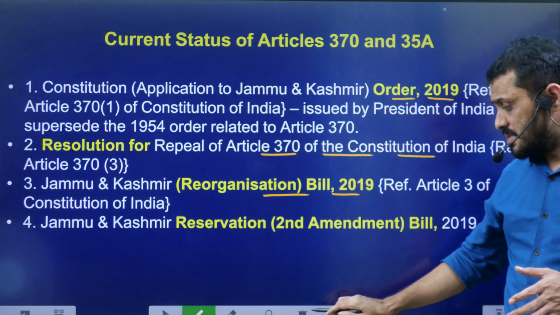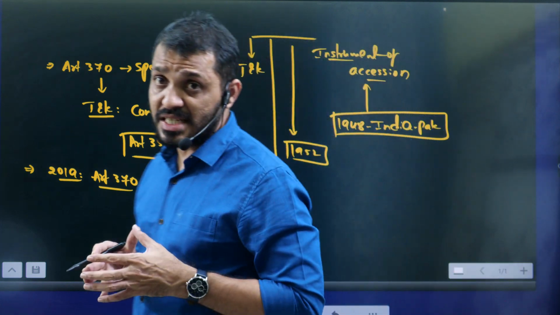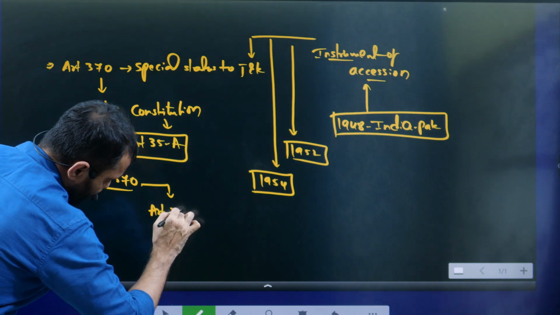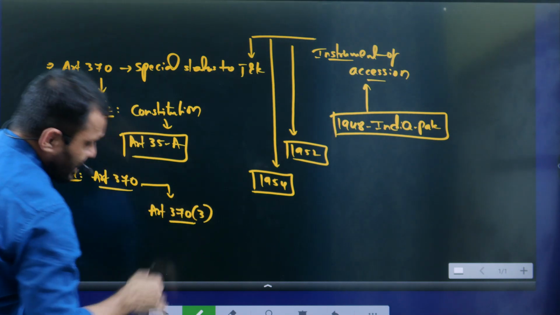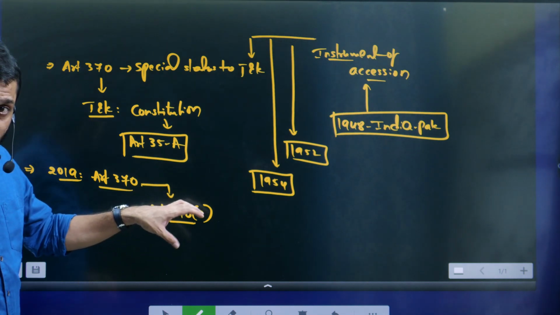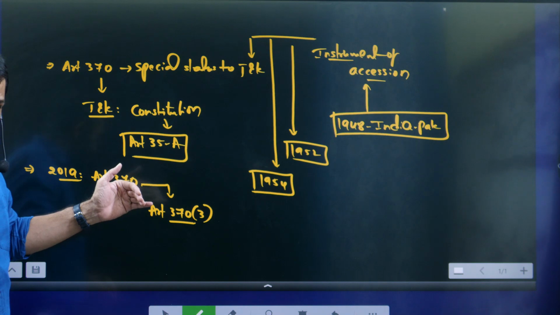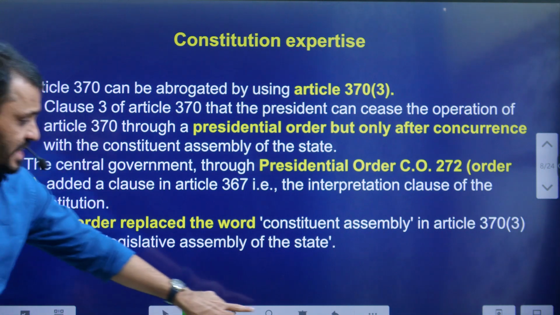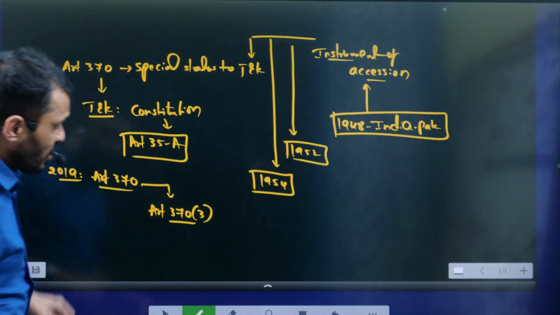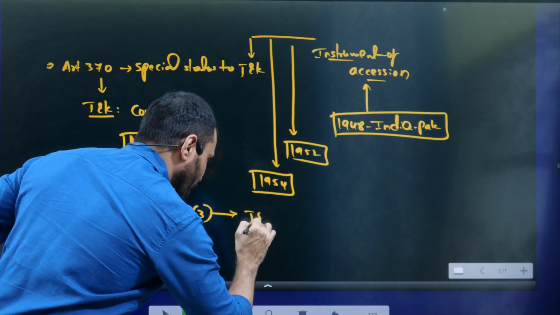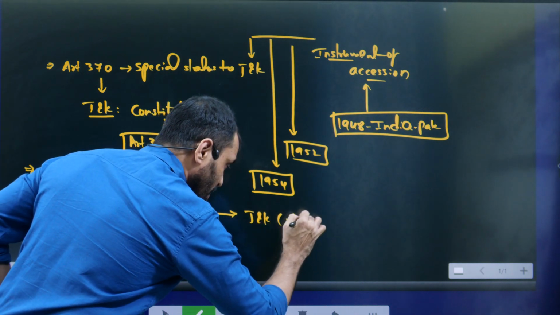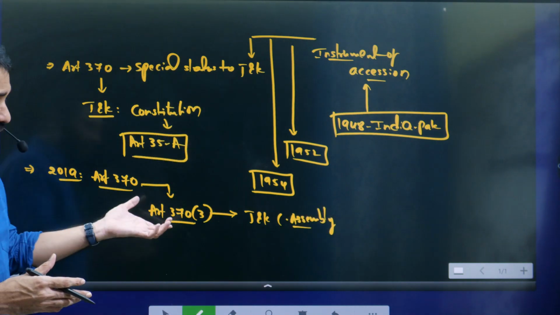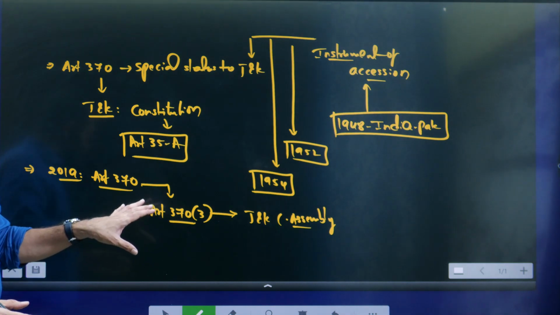Here you have to understand, students, under Article 370 there was one clause, Article 370 clause 3. It gives information on how Article 370 can be abolished. Article 370 clause 3 says that only the Jammu and Kashmir Constituent Assembly, if they suggest to the Union government the repeal of Article 370, can Article 370 be removed.